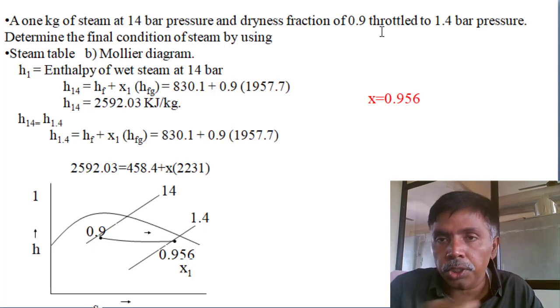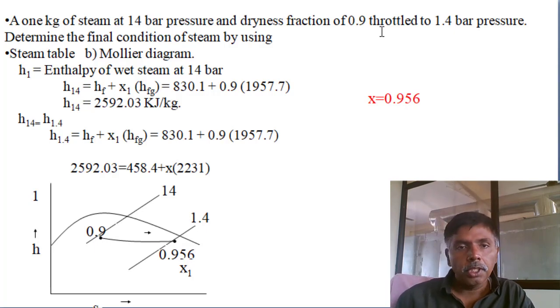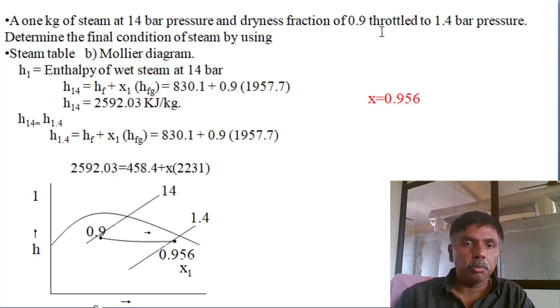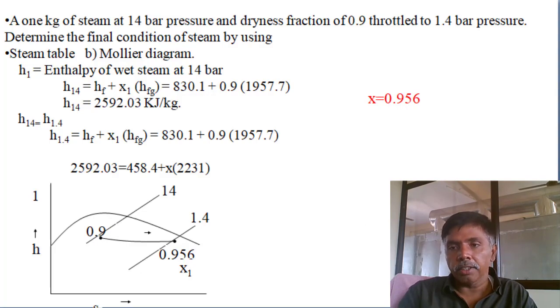Now we are throttling, for which purpose? To enhance the dryness fraction. From 0.9, how much is it enhanced, on reaching 1.4 bar? Determine the final condition of the steam by using the steam table and Mollier diagram. I already mentioned, better to consider the Mollier diagram. It is easy for us.